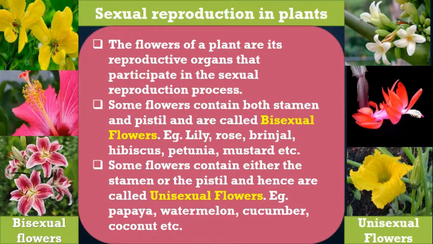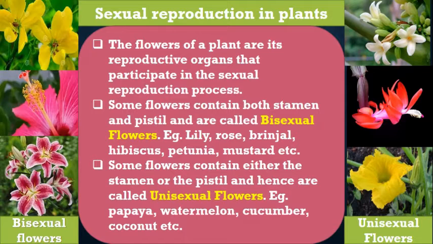So flowers are of two types, that is unisexual and bisexual flowers. The flowers which contain both the male and female reproductive parts, that is the stamen and the pistil, are called bisexual flowers.